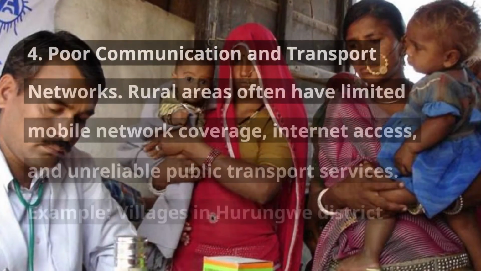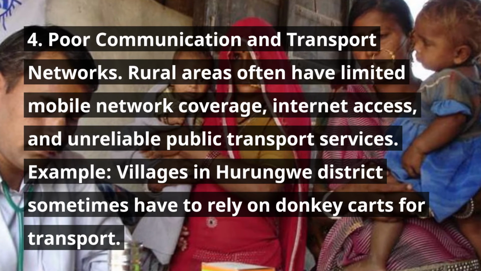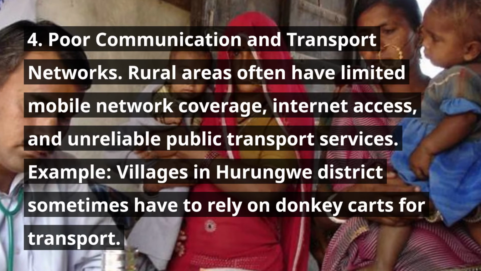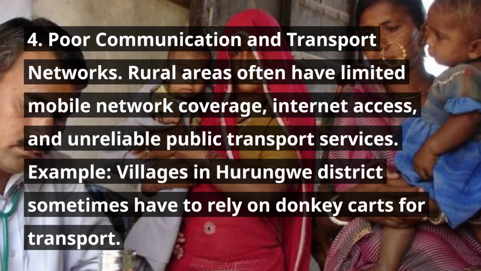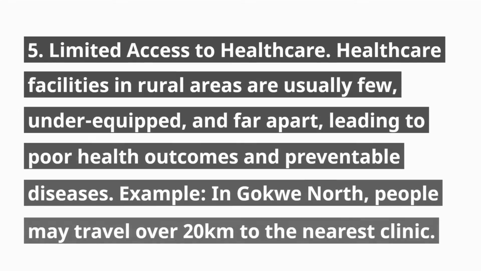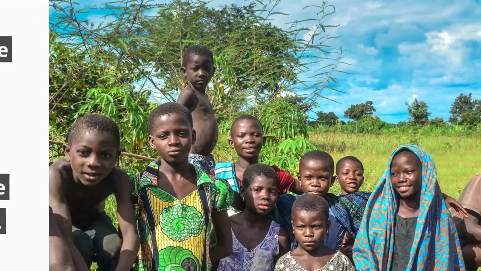4. Poor communication and transport networks. Rural areas often have limited mobile network coverage, internet access, and unreliable public transport services. Example: villages in Harongwe district sometimes have to rely on donkey carts for transport. 5. Limited access to healthcare. Healthcare facilities in rural areas are usually few, under-equipped, and far apart, leading to poor health outcomes and preventable diseases. Example: in Gokwe North, people may travel over 20 kilometers to the nearest clinic.